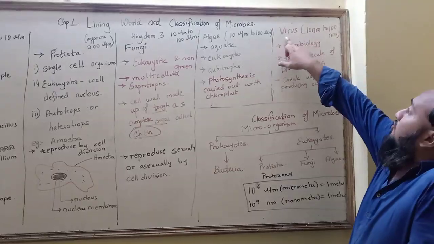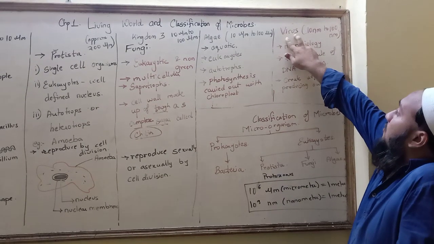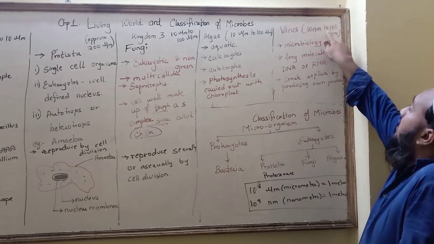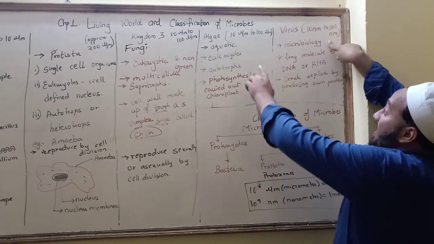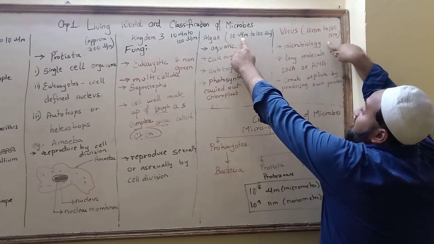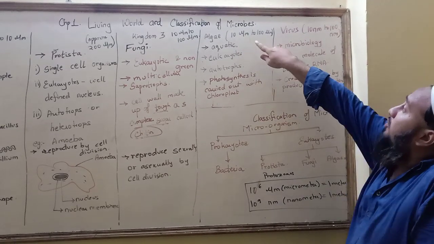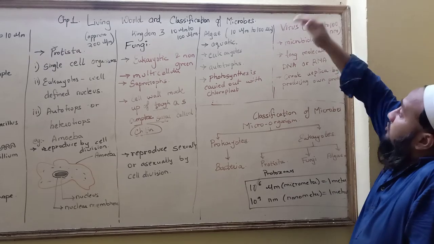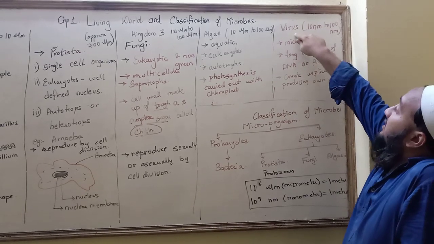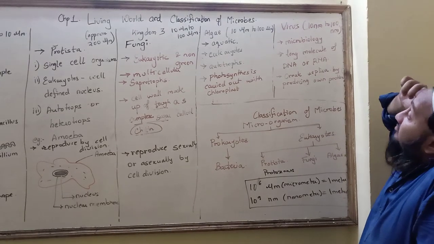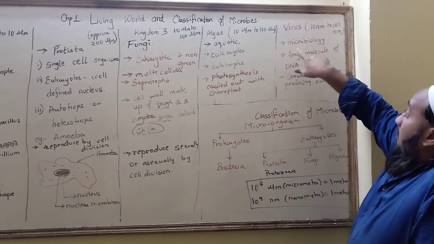But one more term you can see over here, virus. The size of the virus is 10 nanometer to 100 nanometer. Now a nanometer is much smaller than a micrometer, it is 1000 times smaller than the bacteria.